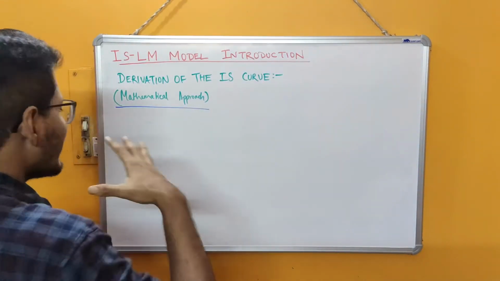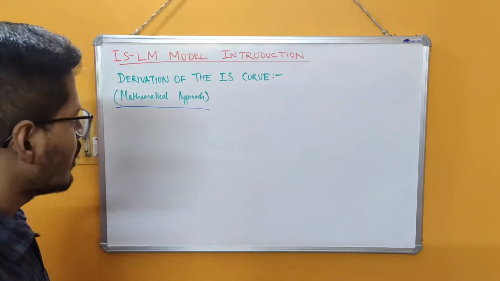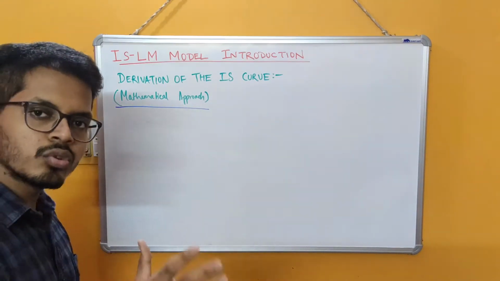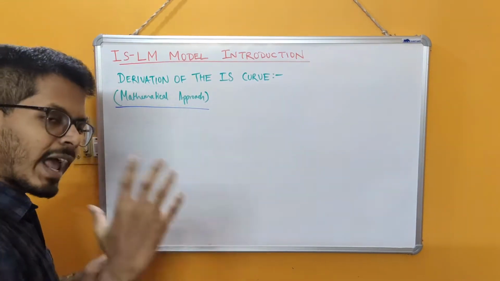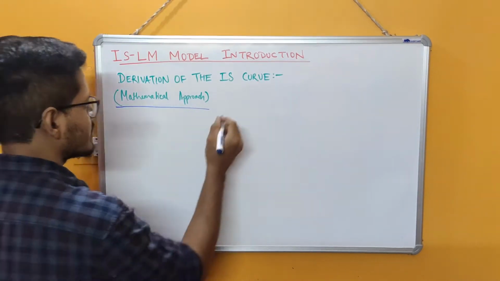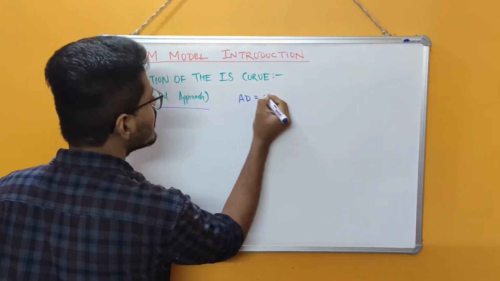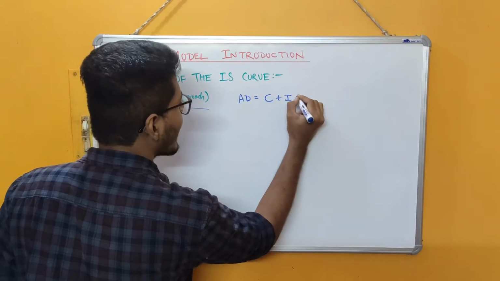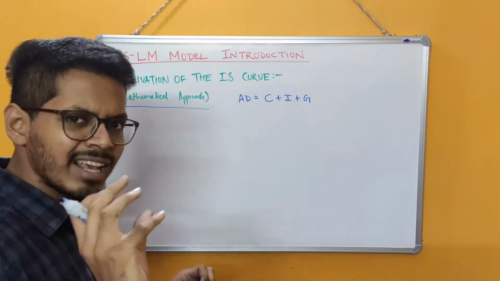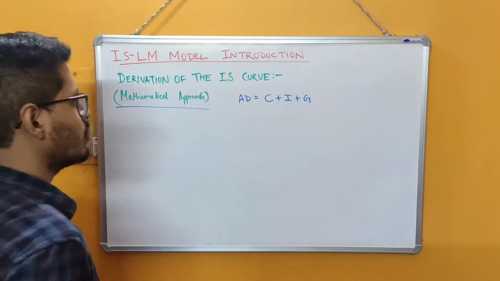So the model that we are considering is a three-sector model. It is a closed economy. Basically, there is no export or import component. So our aggregate demand will be made up of three components. The aggregate demand will simply be equal to C, I and G. So there will be no NX, or the net exports component, because it is a closed economy.